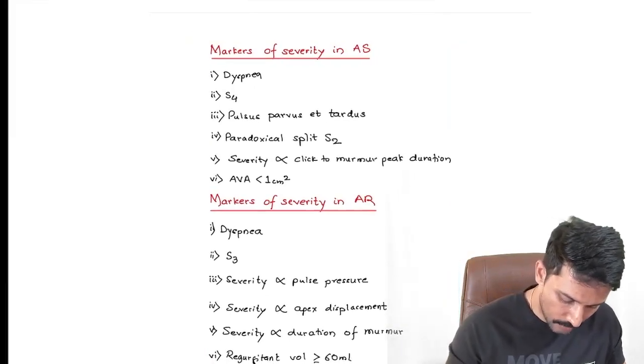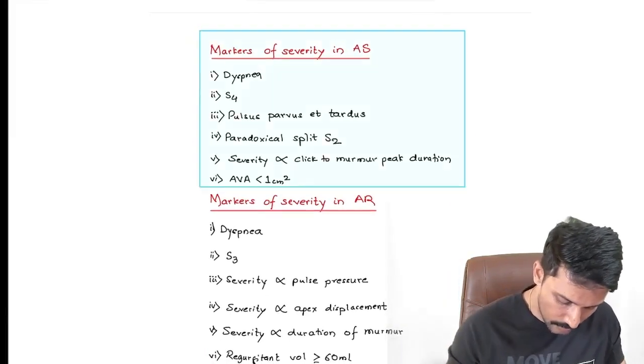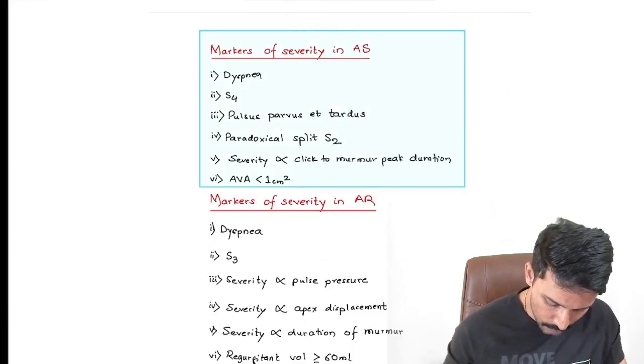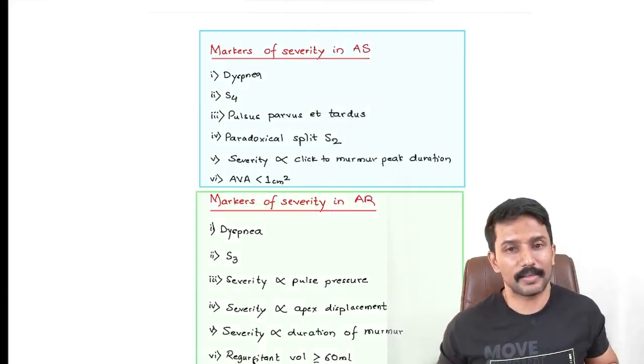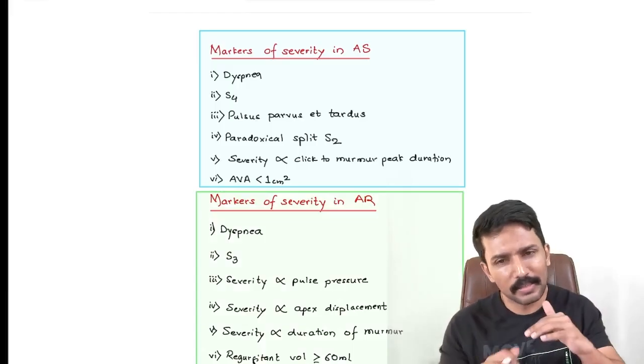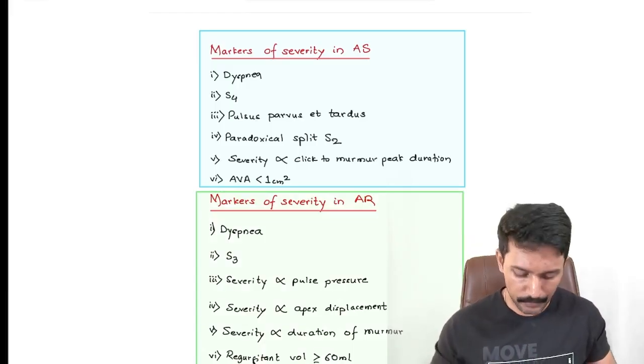Markers of severity of AS, markers of severity of AR. I want you to learn them by heart because they are very, very important. 1 mark is literally hidden in these tables.